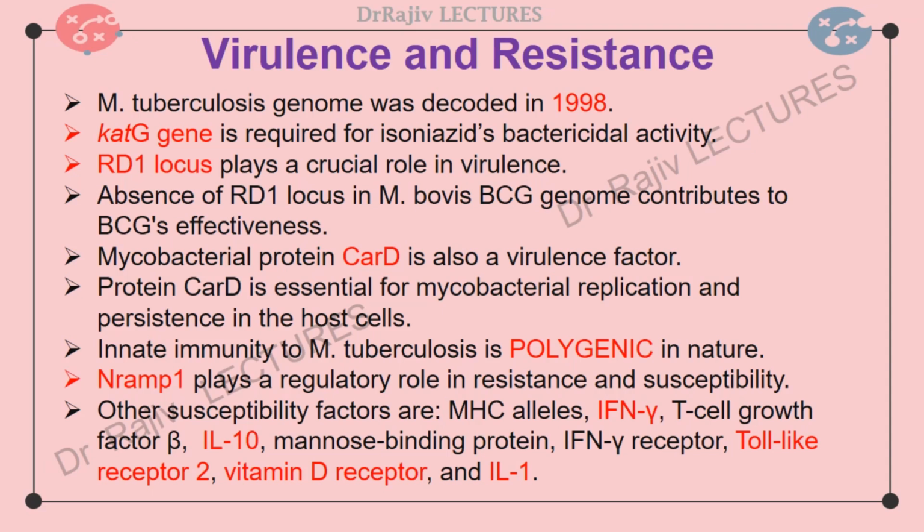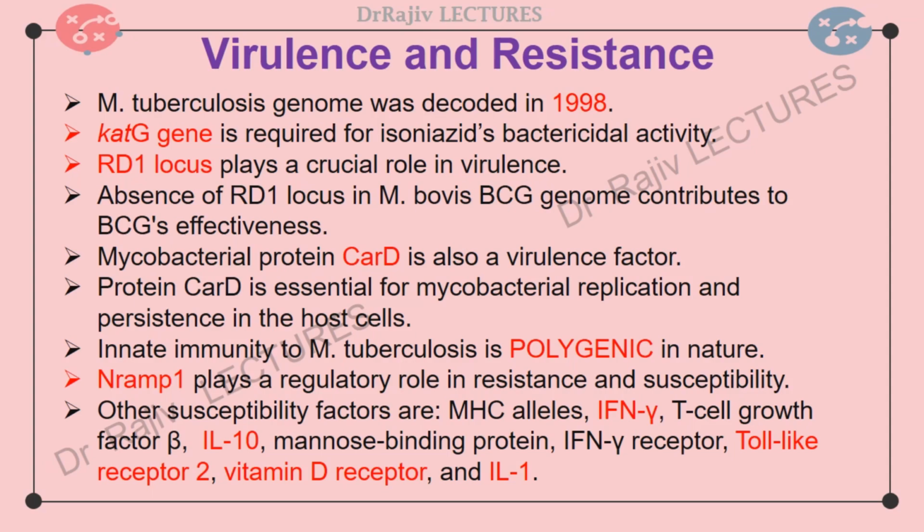The mycobacterial virulence is also influenced by mycobacterial protein CarD expressed by the carD gene. Protein CarD is essential for the control of ribosomal RNA transcription that is required for mycobacterial replication and persistence in the host cells. Its loss predisposes mycobacteria to killing by a variety of host defense mechanisms.